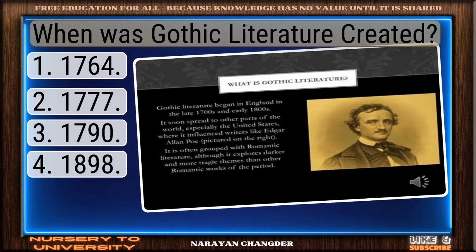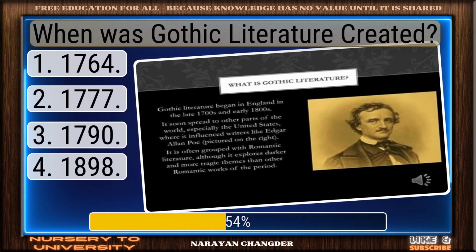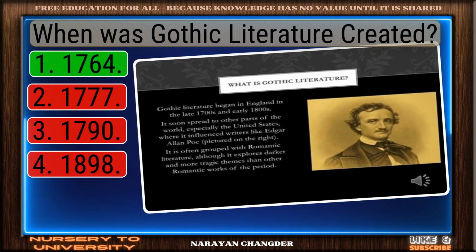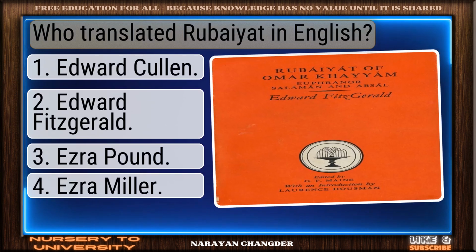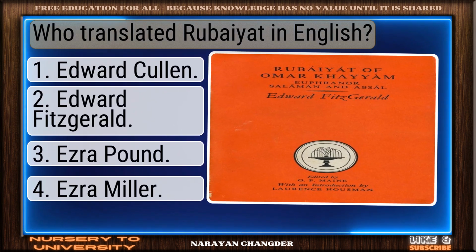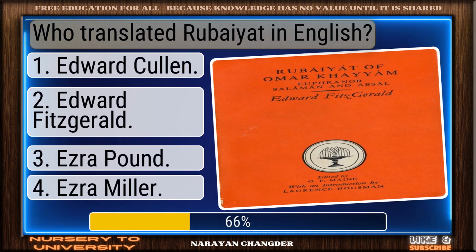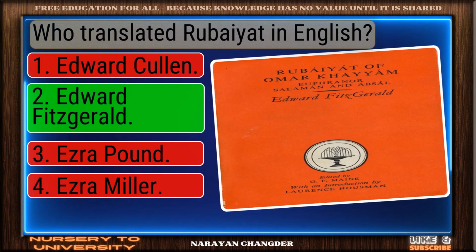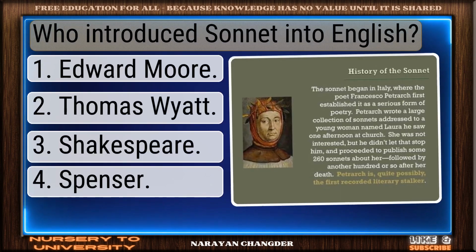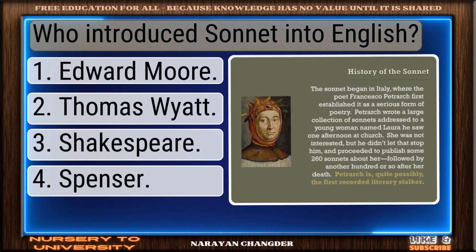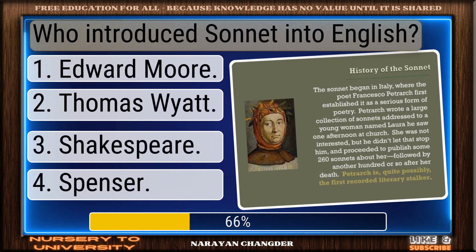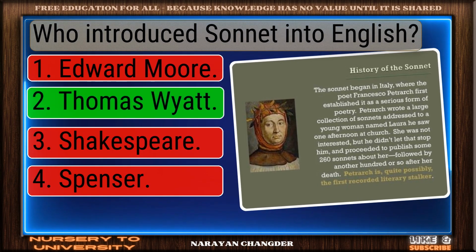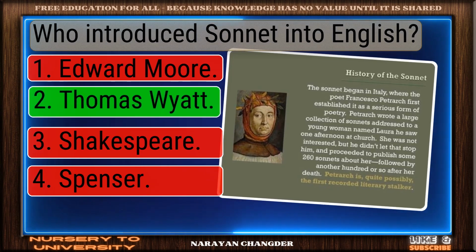When was Gothic literature created? Solid response. 64 is valid. Who translated Rubaiyat in English? Good thinking. Edward Fitzgerald is right. Who introduced sonnet into English? On track. Thomas Wyatt is correct.